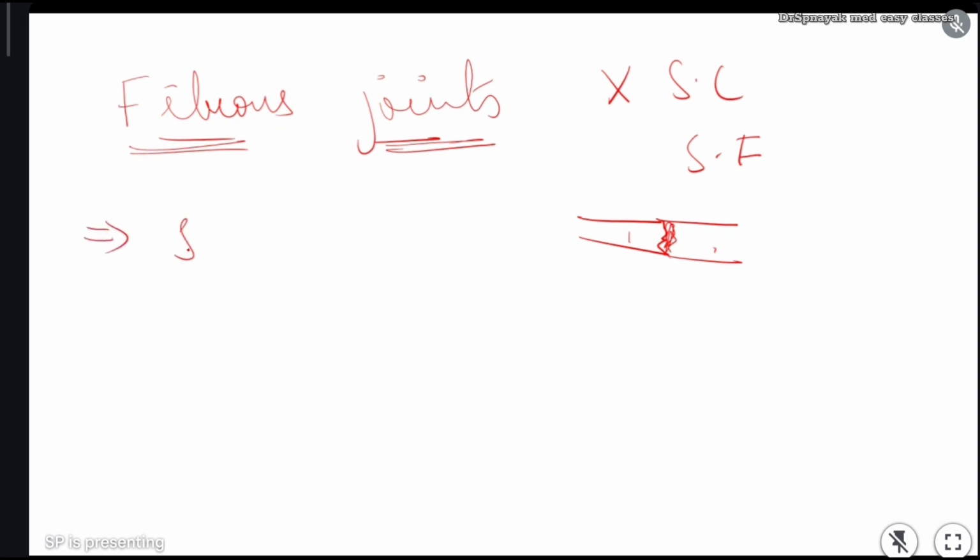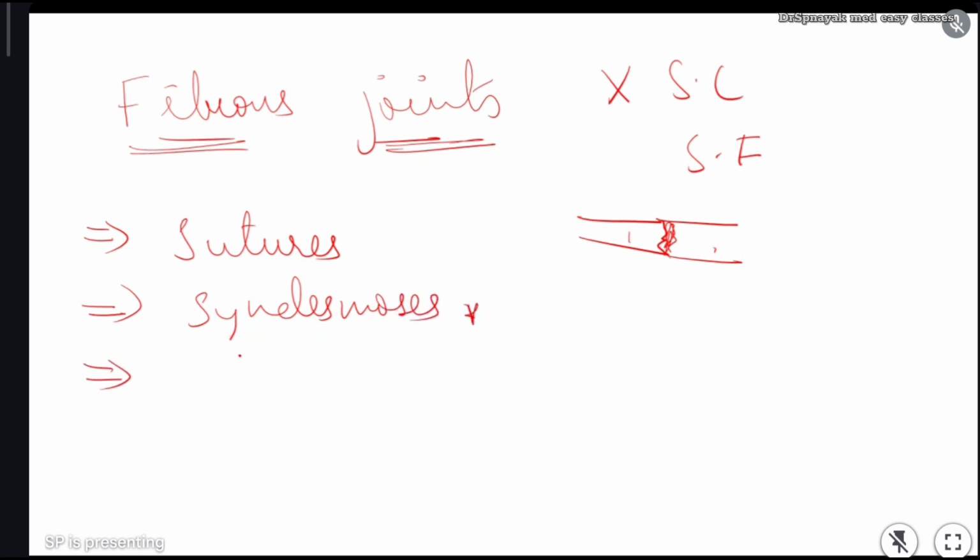The first one is sutures. The second one is syndesmoses, very very important. And the third class of fibrous joints is the interosseous membrane.